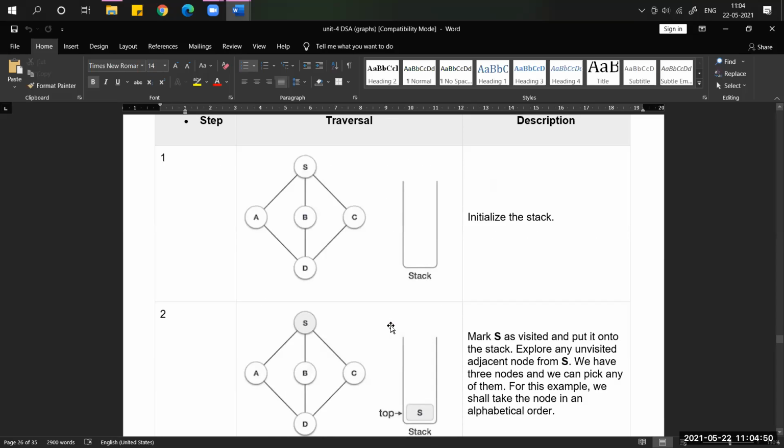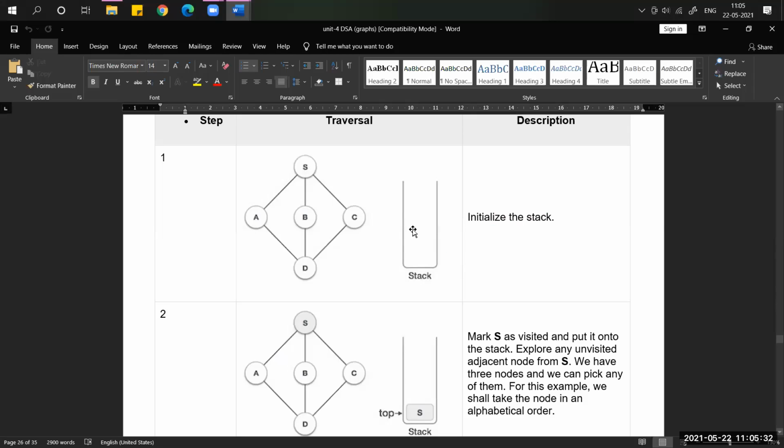Now look at one example, then you will easily understand. Now see, I'm taking the same graph. How many vertices do we have here? Totally 5 vertices: S, A, B, C and D. What data structure do we have to take when we choose DFS, depth first search? Stack. Initially the stack is empty, that is what the description is.